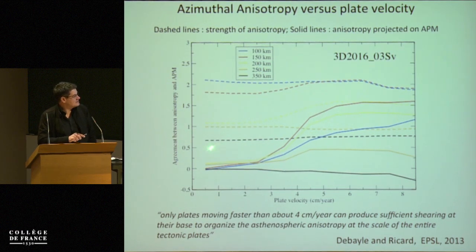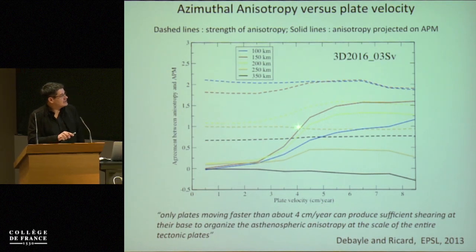For slow plates, we see that almost no portion of the anisotropy aligns with the plate motion. But between 3 and 5 centimeters per year, the anisotropy starts to align with plate motion, and then it saturates. The maximum of aligned anisotropy is observed at 150 and 200 kilometers depth. It is weaker in the lithosphere, oceanic or continental, and then it decreases with depth at greater depth.